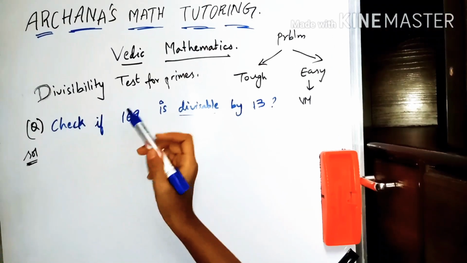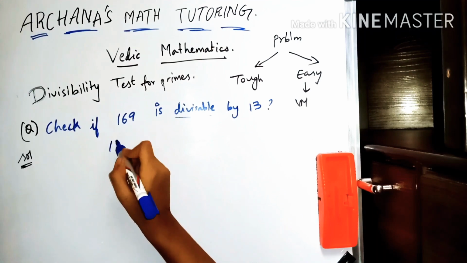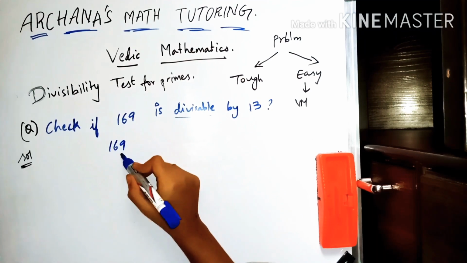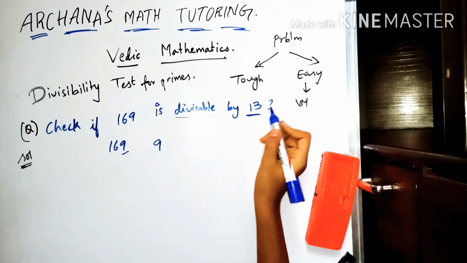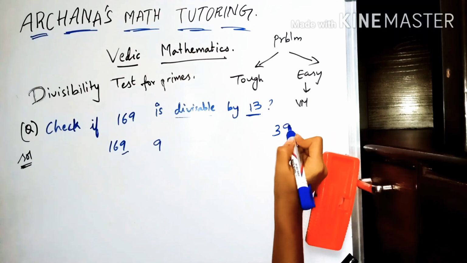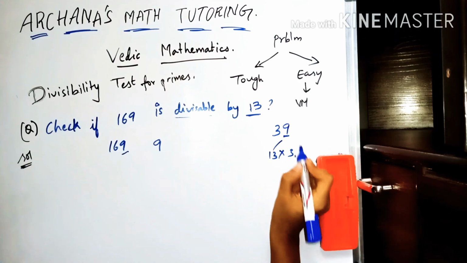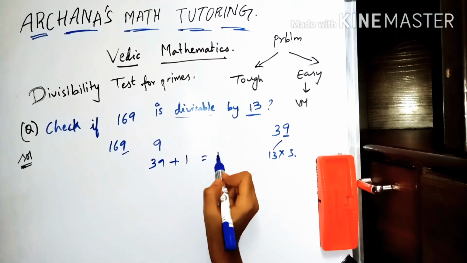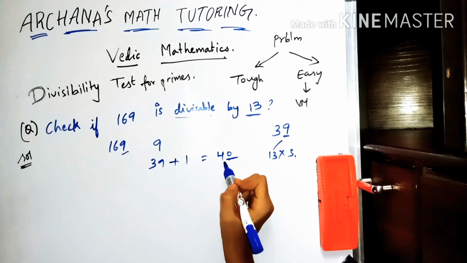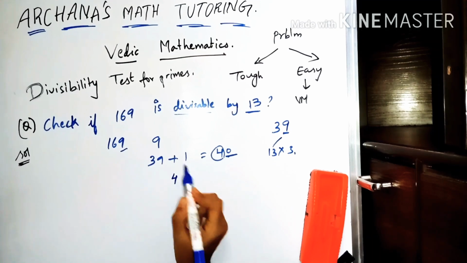So the next problem is check if 169 is divisible by 13. So we take the number 169. The last digit of this is 9. So in the 13 table, 39 is the number which ends with a 9. So this is 13 into 3. Take this 39, add a 1 to it, you will get 40. Omit this 0, you will be getting a 4. So we will get a 4 from here.